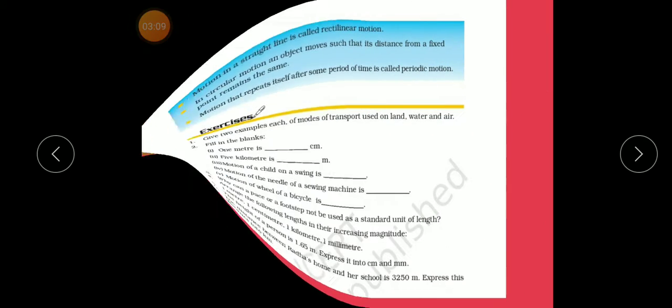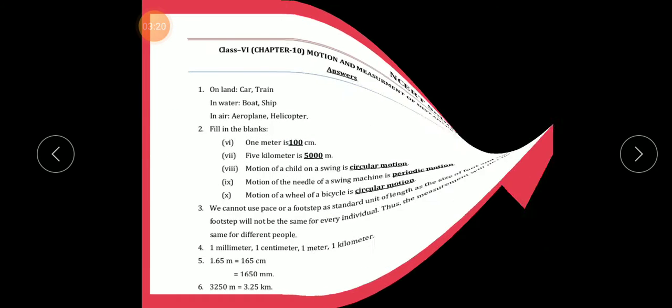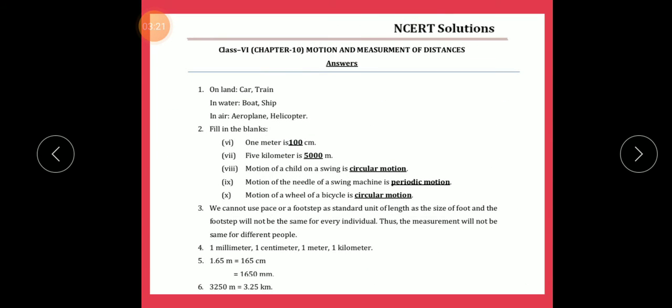Okay. Now question number 5. The height of a person is 1.65 meters. Express it in centimeter and millimeter. So 1.65 meter is equal to 165 centimeter. And millimeter is equal to 1650 millimeter. Okay. Understood?